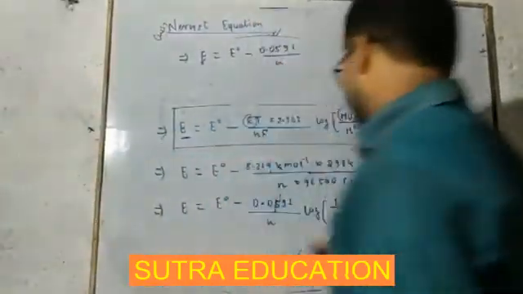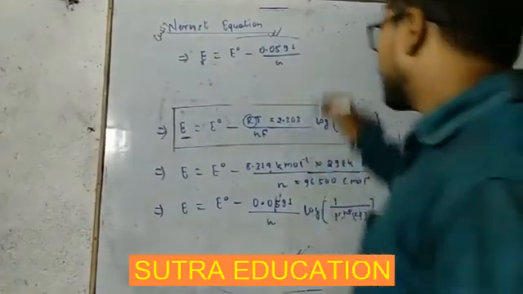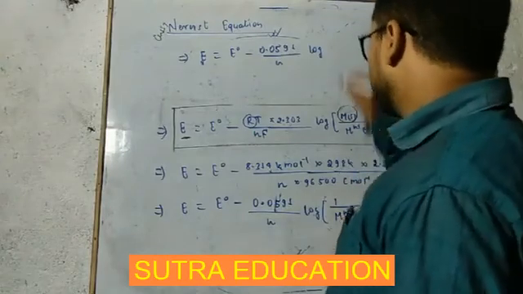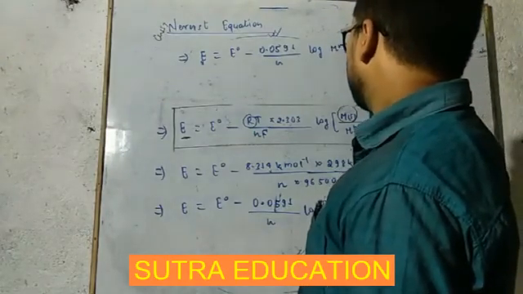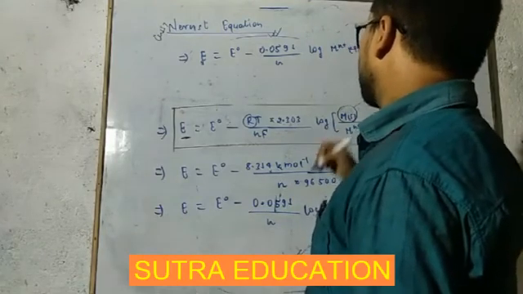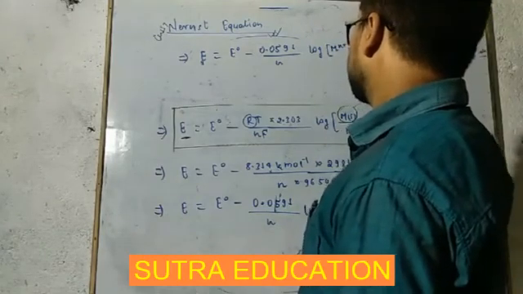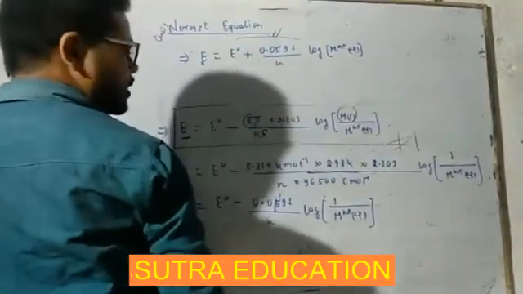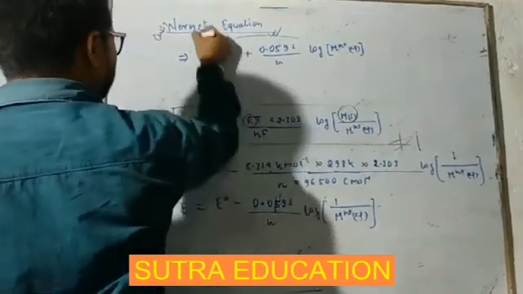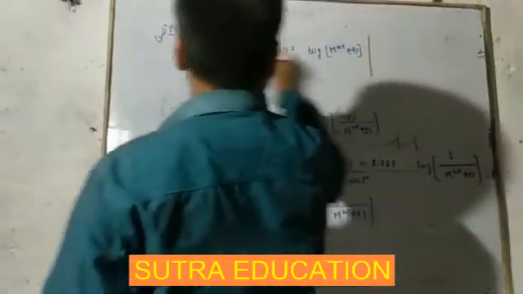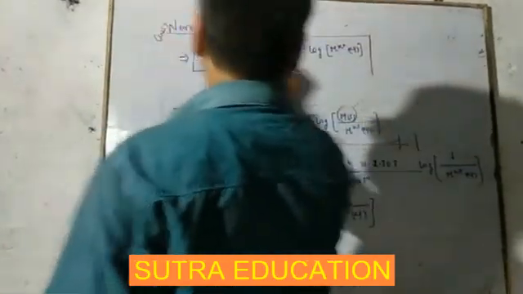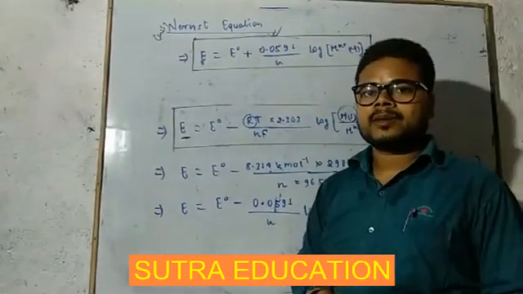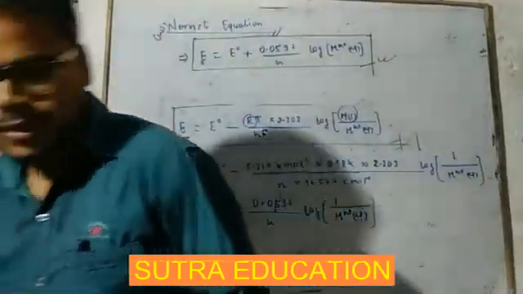It is log 1 upon this, so we can write here log, its reciprocal will be log Mn plus aqueous, write here concentration term. So in doing so, its sign will change and you have to write here positive. Getting this? So we can also write this Nernst equation like this. Getting this? Now just solve one question.